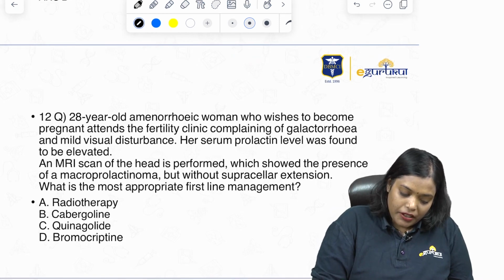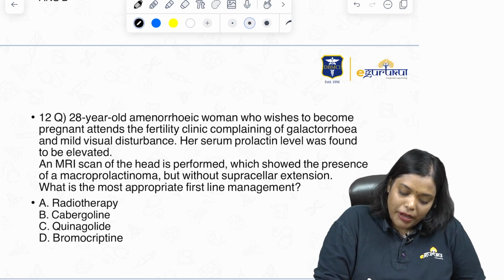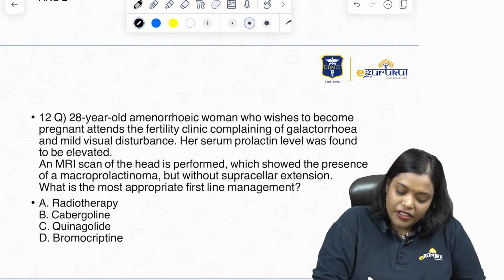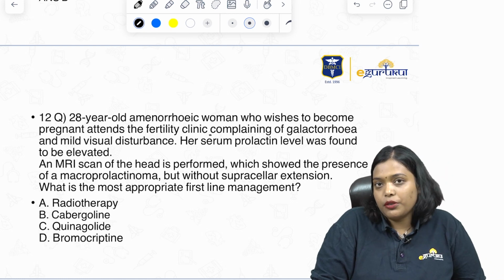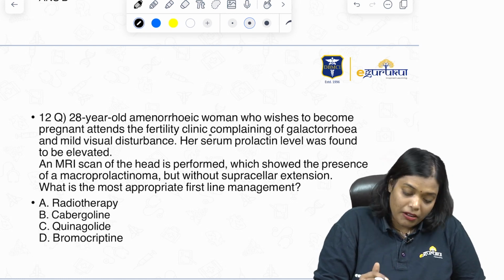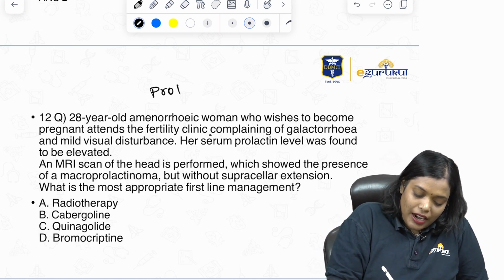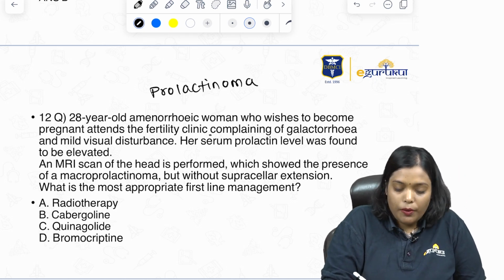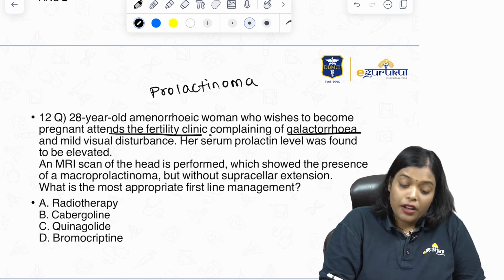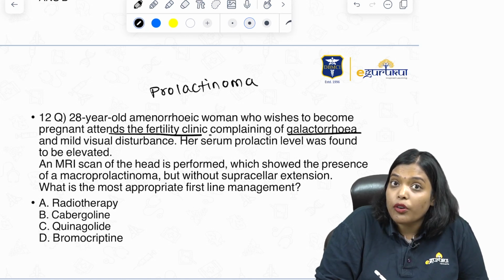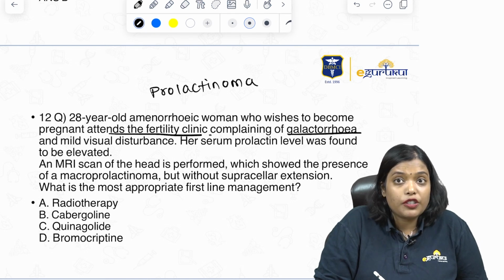Next question. A 28-year-old amenorrheic woman who wishes to become pregnant attends the fertility clinic complaining of galactorrhea and mild visual disturbance. Her serum prolactin was found to be elevated. So this mainly tells us we are dealing with a prolactinoma. The classical triad of prolactinoma is galactorrhea, infertility and decreased libido. Here the patient came for infertility, has galactorrhea, and this looks like a macroadenoma, guys. Why a macroadenoma? Because there is mild visual disturbance.